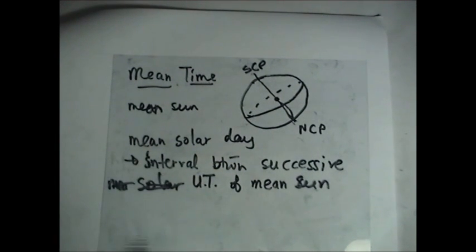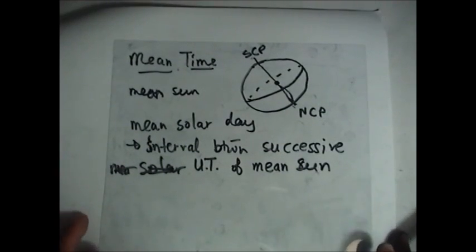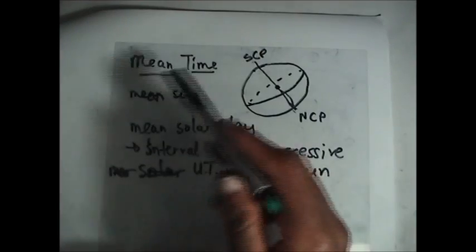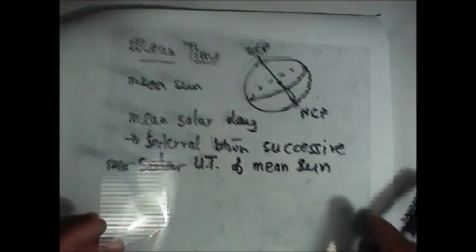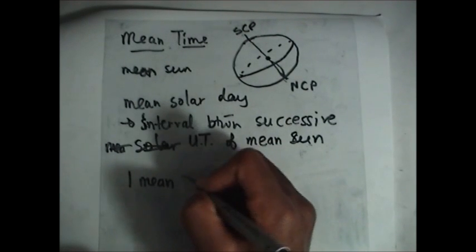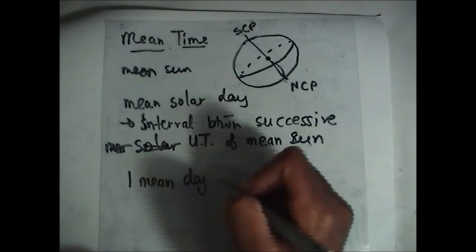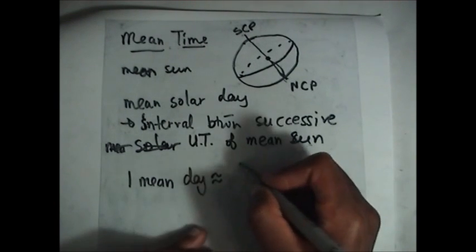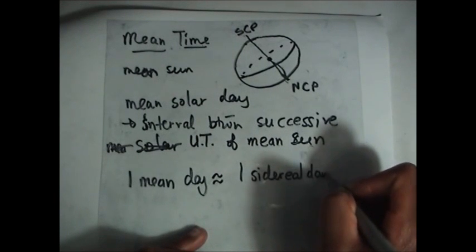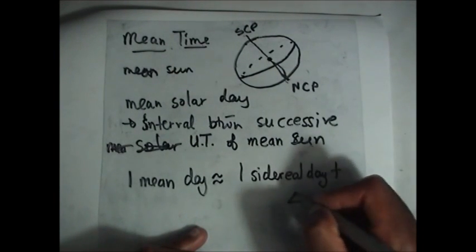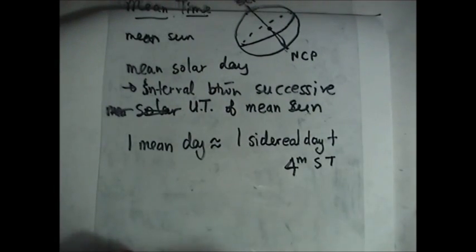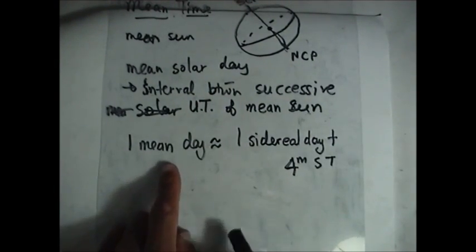Now, just like our one apparent day, one mean day is approximately equal to one sidereal day plus 4 minutes sidereal time. That is just for the mean day.